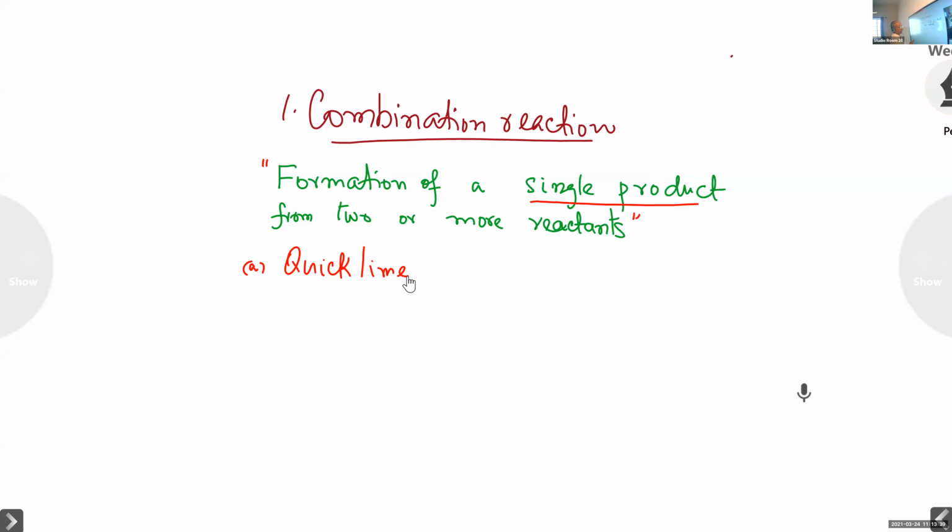I told you it is calcium oxide. Quicklime, in brackets you write calcium oxide. That is the chemical name. So the question is, what is quicklime? Quicklime is calcium oxide.